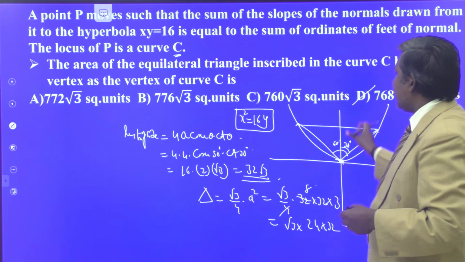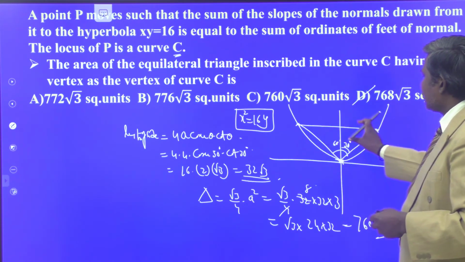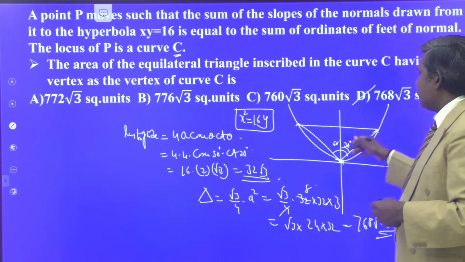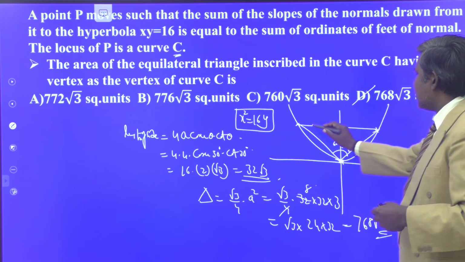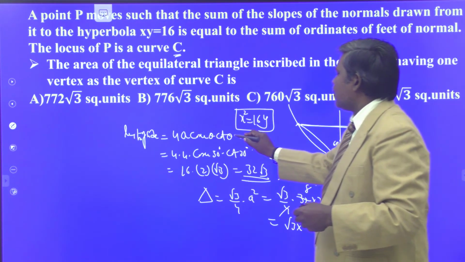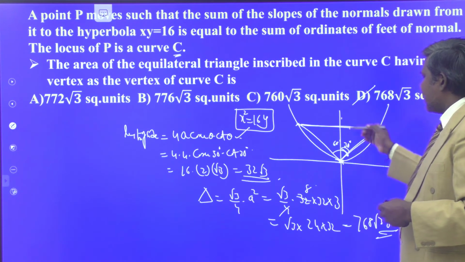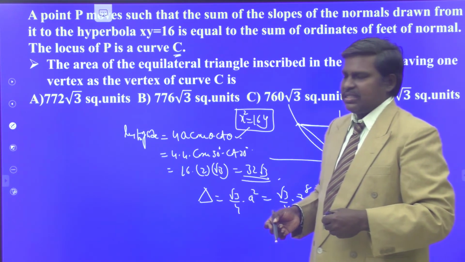After that they are creating another question for this locus. They are asking the area of the triangle which is inscribed in the parabola. That is, one of the vertices is the vertex of your parabola and the other two vertices are like this. This is the triangle you have to find out. Here also you have to know these formulas. Once you have the angle made by the line with the axis, that is theta, the length of the side is 4a cosecant theta cot theta.